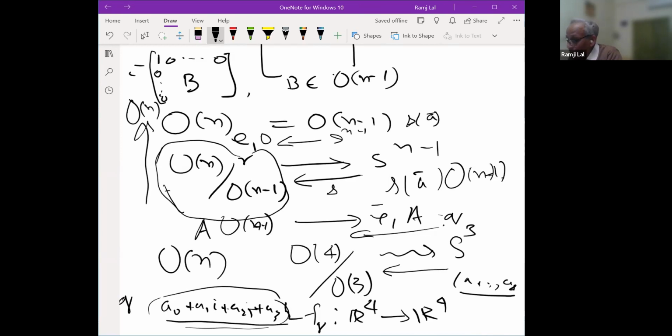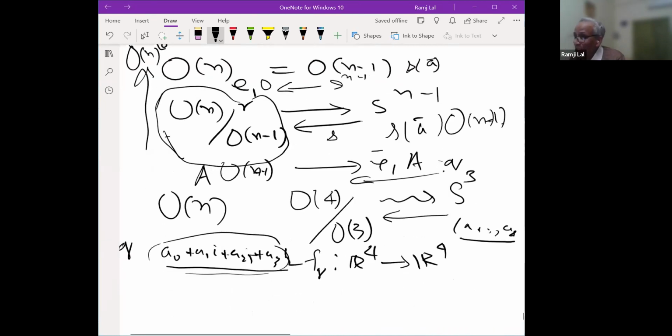And this is an orthogonal transformation. You can easily see it preserves norm also. R4 is an orthogonal algebra, so it preserves norm also. Once it preserves norm, this represents a member of O4. So this gives you a map from this to this: look at the coset and map it here. That gives you the bijective map. Am I right? Therefore, that multiplication on R4 gives you a section. Whether that is available here or not is a different question. Himadri is a suitable person, and he perhaps will talk about these things sometime later.